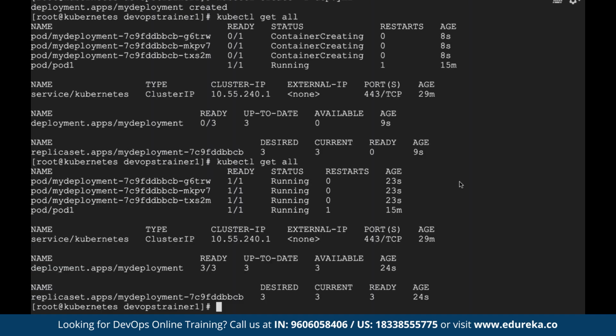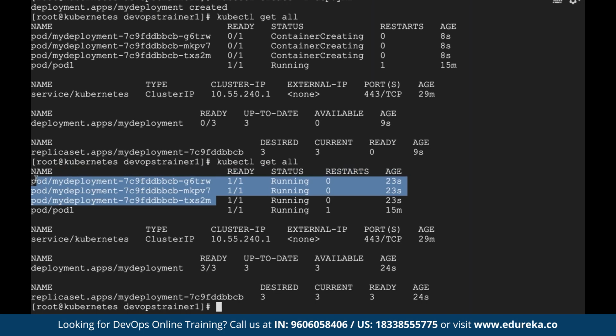If you remember, as part of this dep.yaml, we made 3 pods. If I delete any one of these pods, what do you think will happen? Will it respin one more pod, or will that pod remain in the same state? So let's say as part of the deployment, I made these 3 pods, right? Let's say I delete one of the pods. What will happen? It will respin or it will just die. Let's see what will happen.